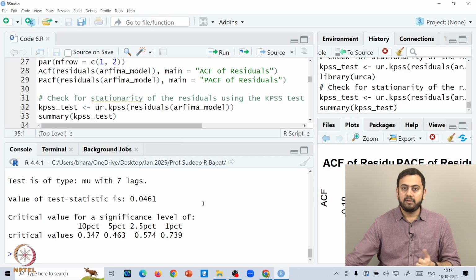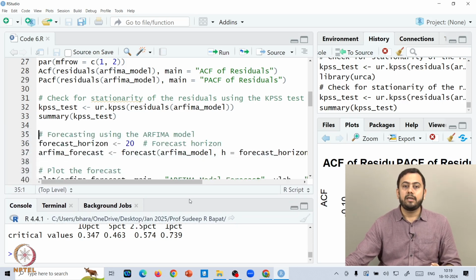If the value of the test statistic exceeds the critical value, then you would reject the null. But if it is less than the critical values, at whatever percentage points you take, you fail to reject the null, and the null hypothesis in KPSS is that the underlying series you are testing is indeed stationary. So the conclusion is, since you are failing to reject the null, you go with the fact that the residuals are indeed stationary, which makes sense also.